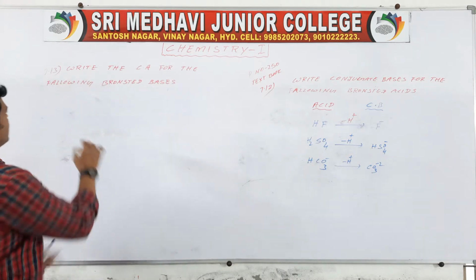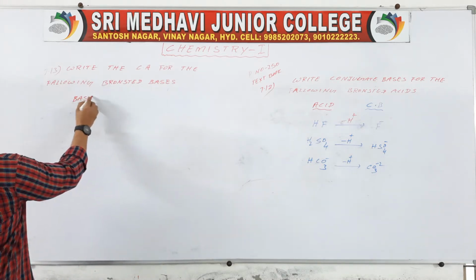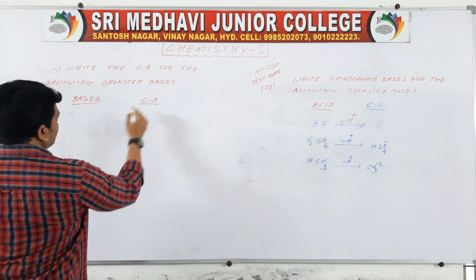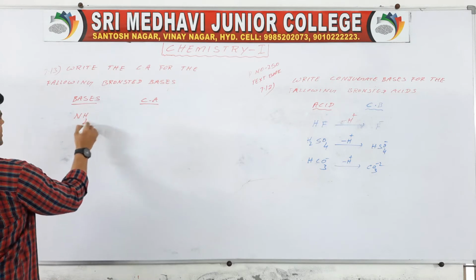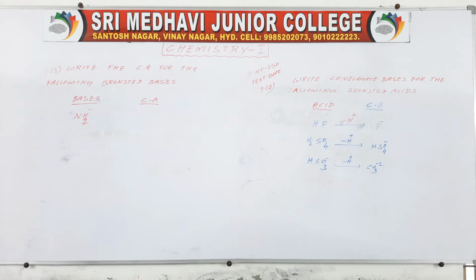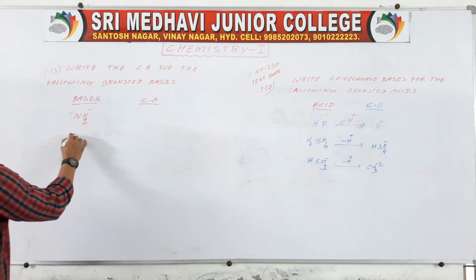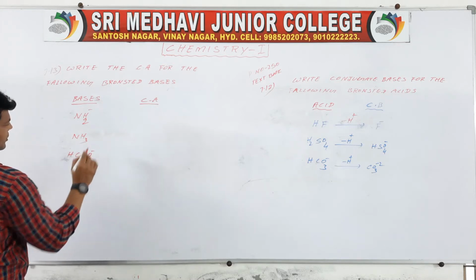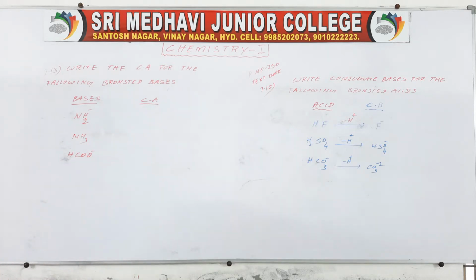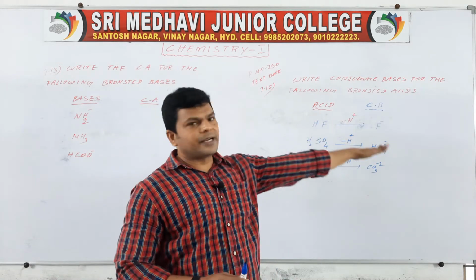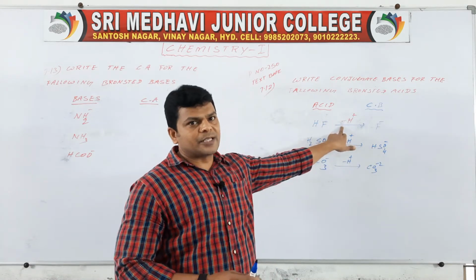So we have to write the conjugate acid of NH2 minus. Next NH3, HCOO minus. These are bases. We have to write conjugate acids. When acids are given, we write the conjugate base, which means removal of H plus.